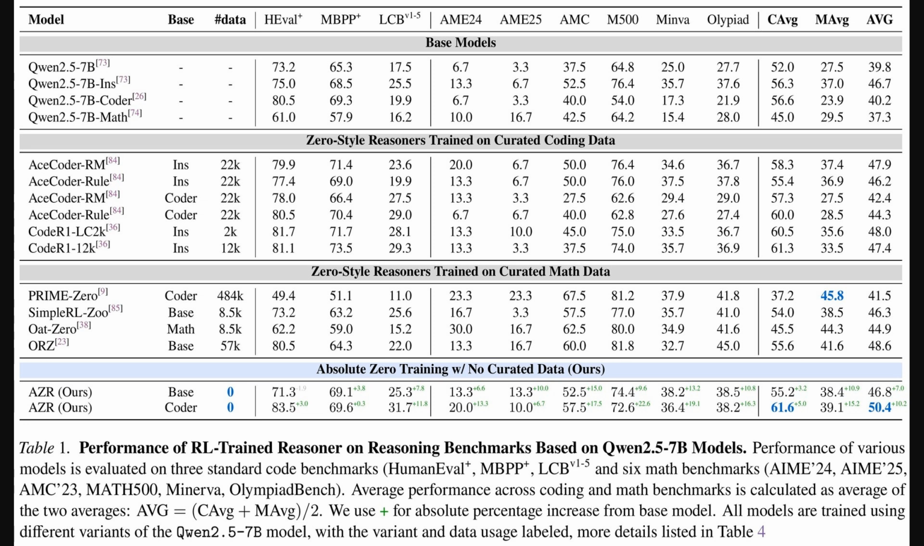Now, the exciting part is the section Absolute Zero Training with No Curated Data. You can see the Absolute Zero Reasoner, specifically the Coder 7B version, trained with zero external data, achieves an impressive 50.4 overall average. Its coding average is 61.6, even beating models trained with thousands of examples. The little plus numbers also show significant gains over the base models it started from.